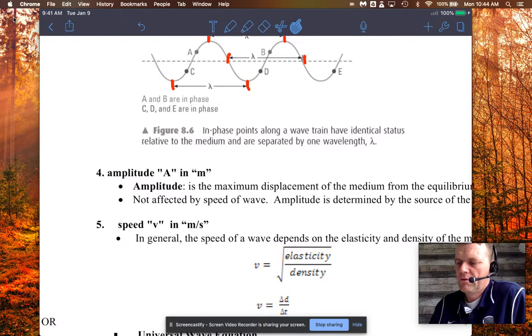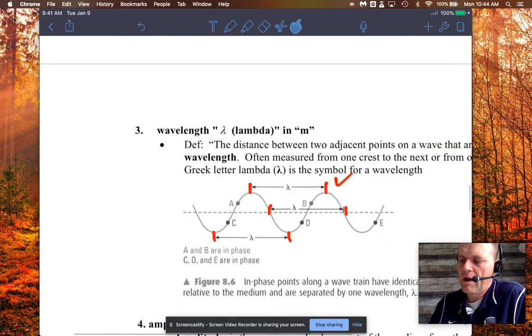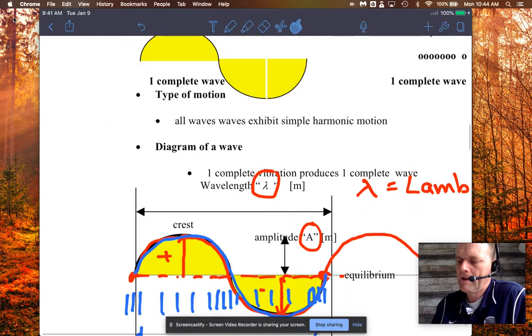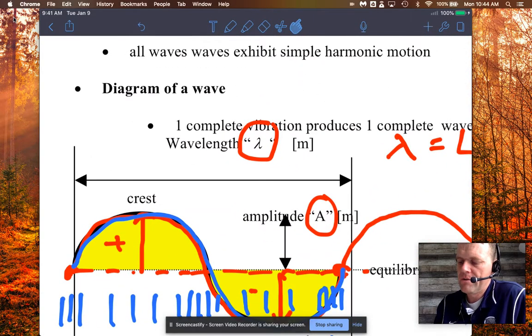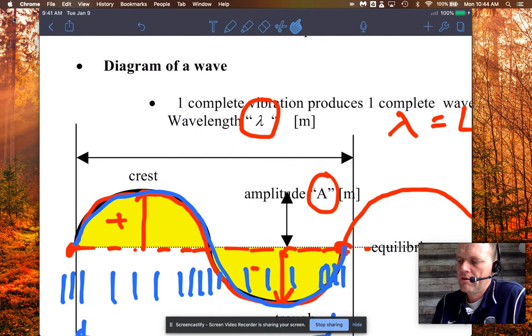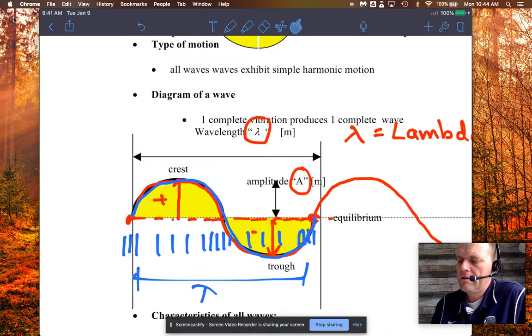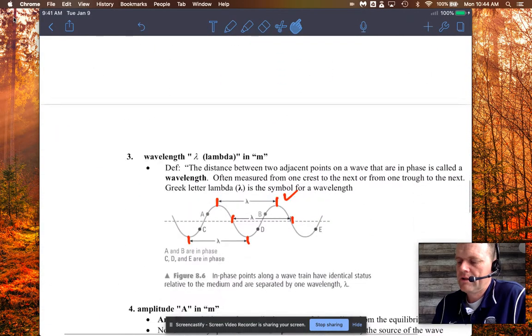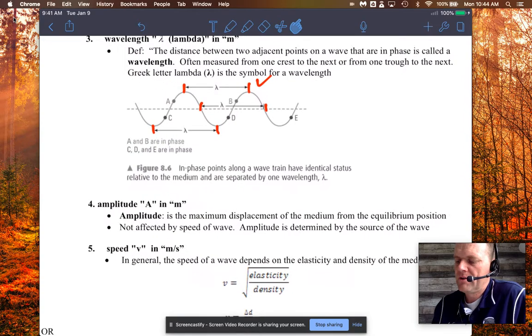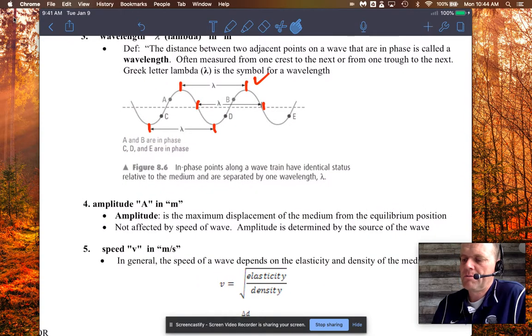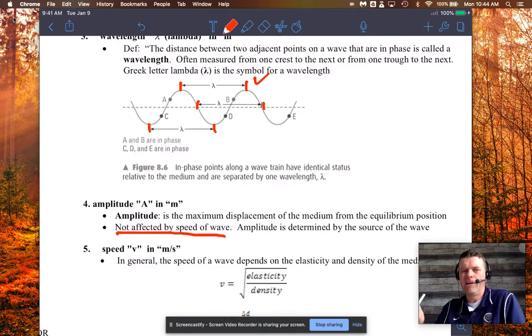Amplitude, here's the one that we'll study in just a little bit. Amplitude, this is the maximum displacement. I already showed you that back up here, okay? It's how far from equilibrium the wave is displaced. What's important to note about amplitude, though, it is a maximum displacement, but it is not affected by the speed of the wave. We're going to learn about speed of the wave right away.